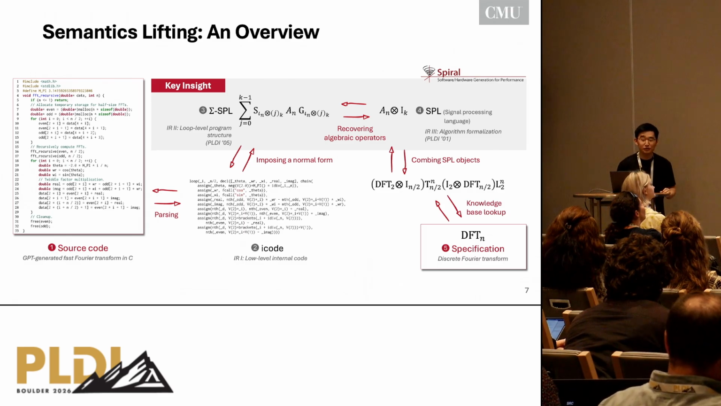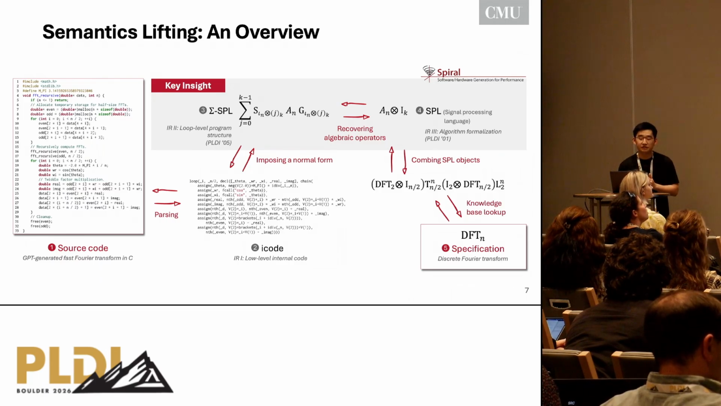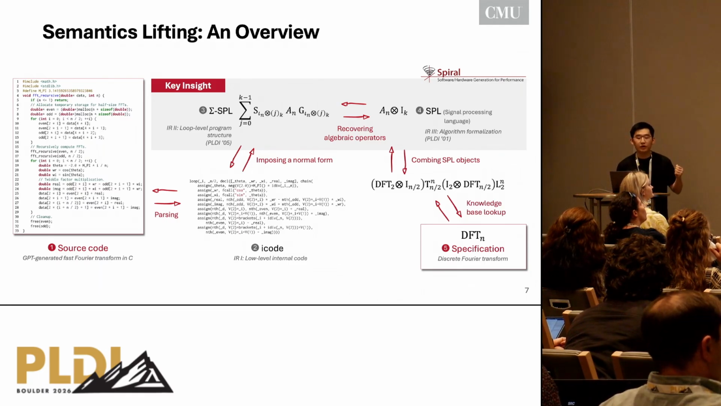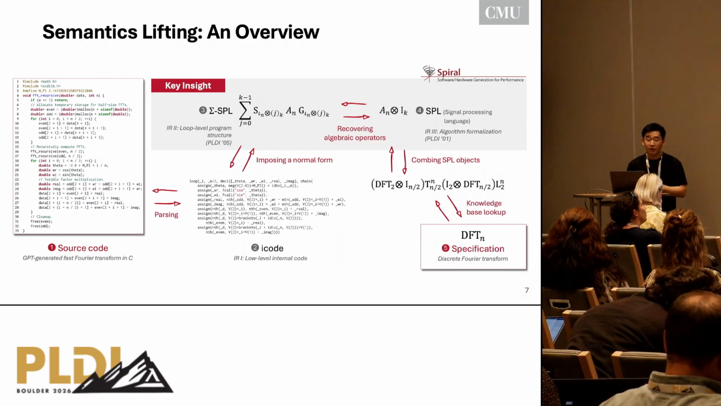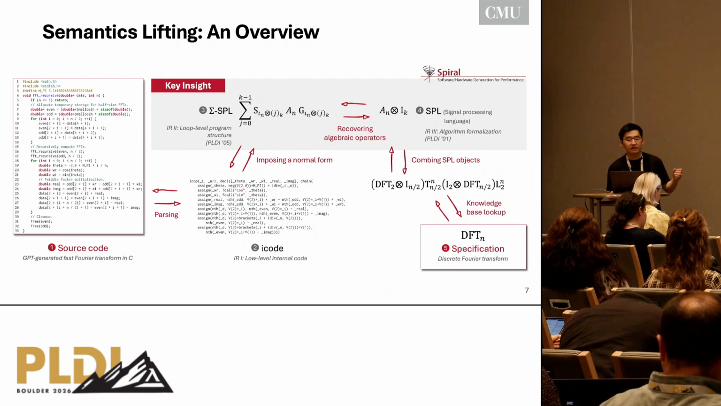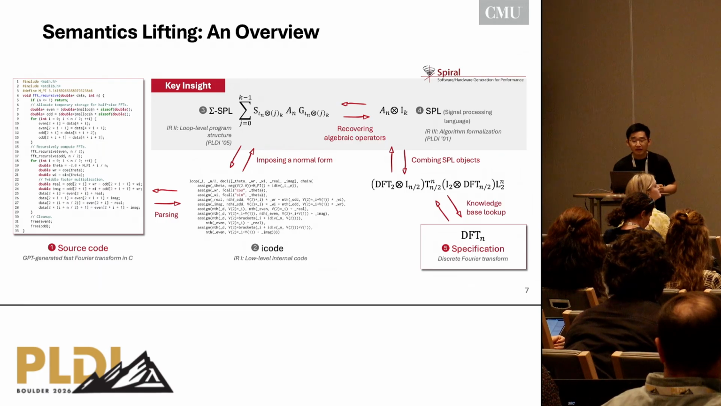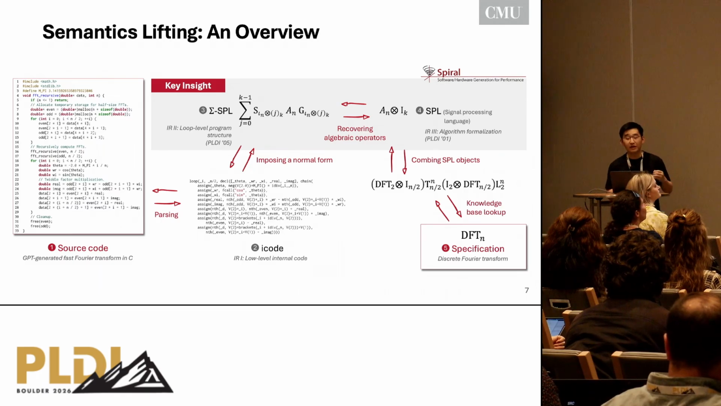I don't have too much time to go into the detail of the entire semantics lifting framework, but in general, we start with the source code, and then we go through all these already established IRs within Spiral, level by level, and eventually reach this high-level specification. Of course, this is still a work in progress, and we also have many limitations.